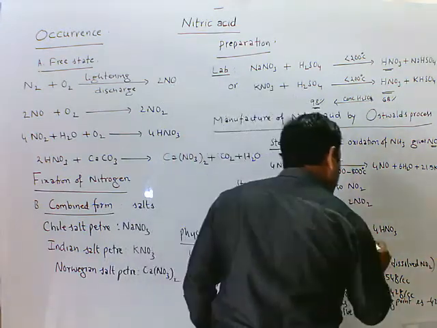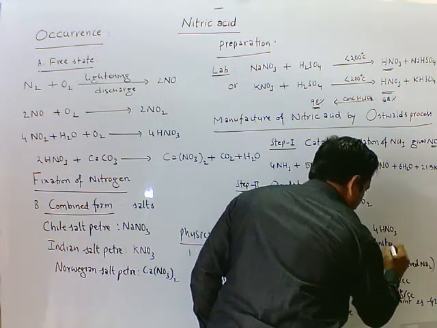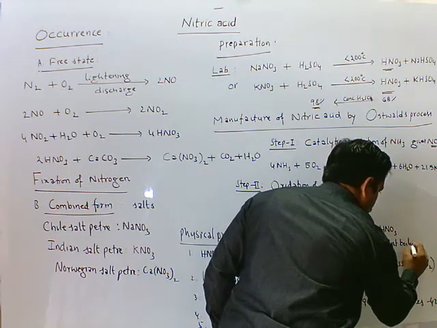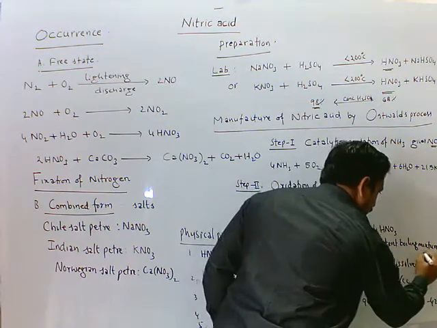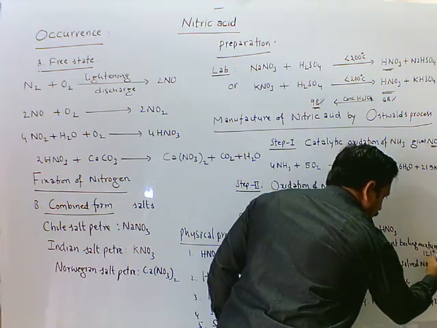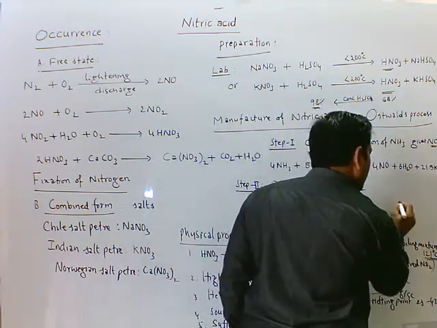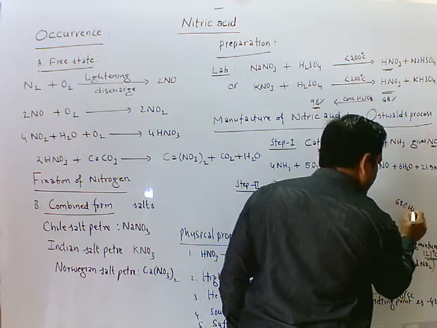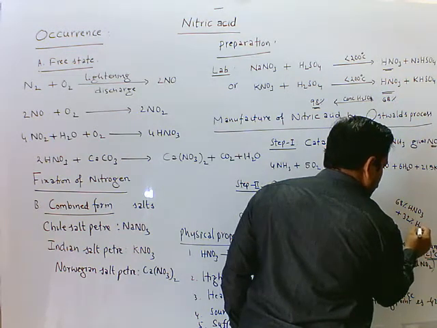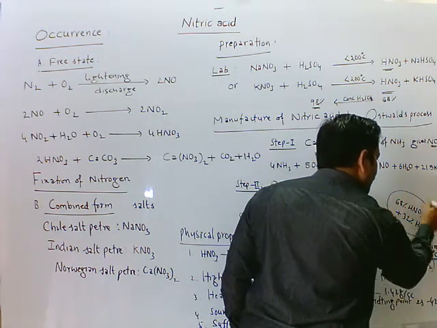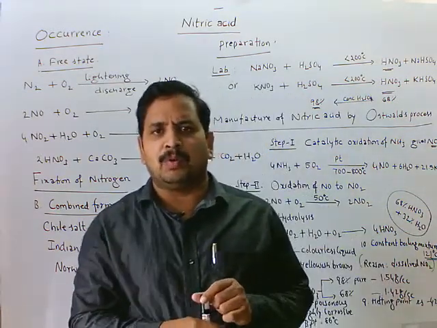That is the 10th point. It forms a constant boiling mixture with water. It boils at 121 degrees Celsius. In this, the composition is 68% nitric acid and 32% water. It is a binary mixture of two liquids which cannot be separated by simple distillation method.